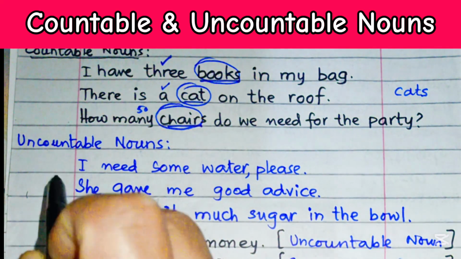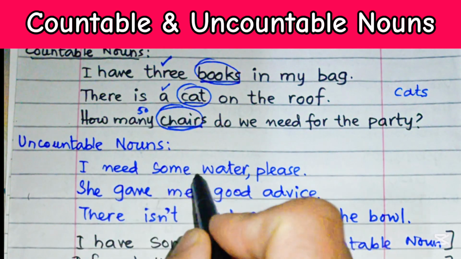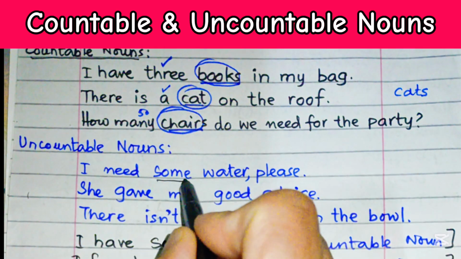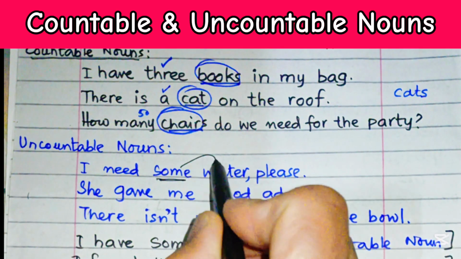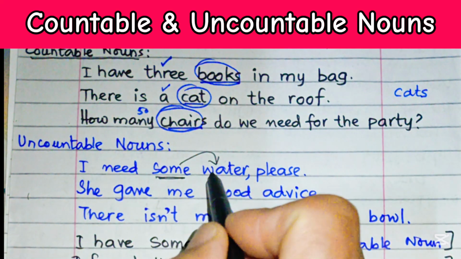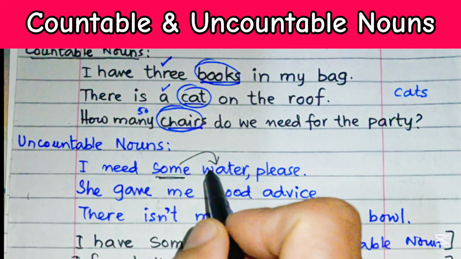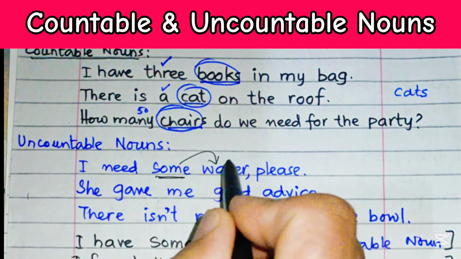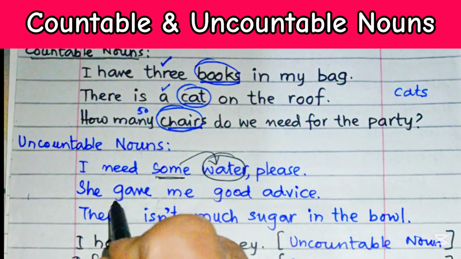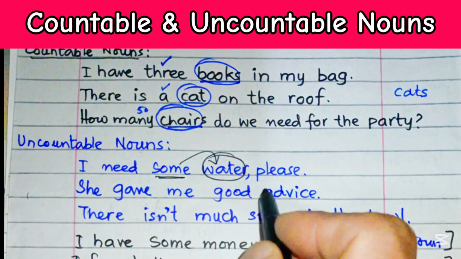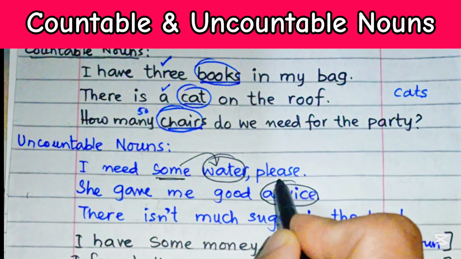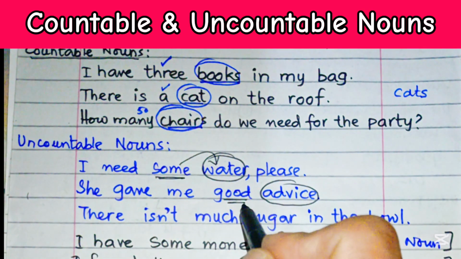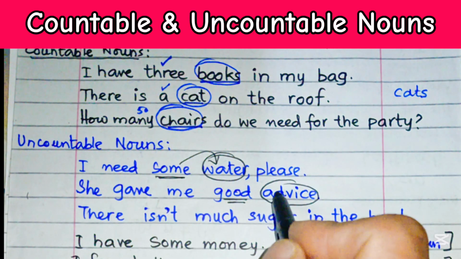Whereas the uncountable nouns are, I need some water please. Some water, some. So it shows some quantity. That's why water is uncountable. We can't say 2 waters or 3 waters. She gave me good advice. So advice cannot be counted, but we may say good advice. So advice is also uncountable.